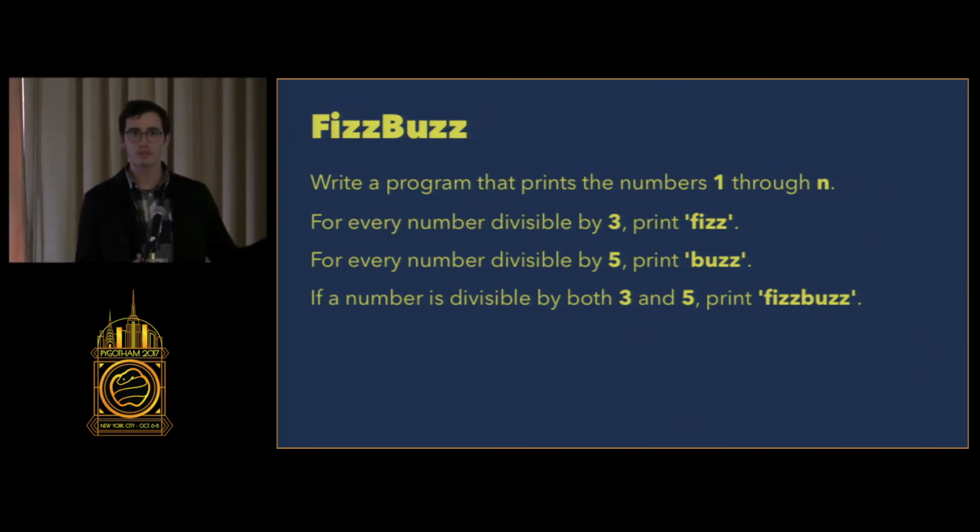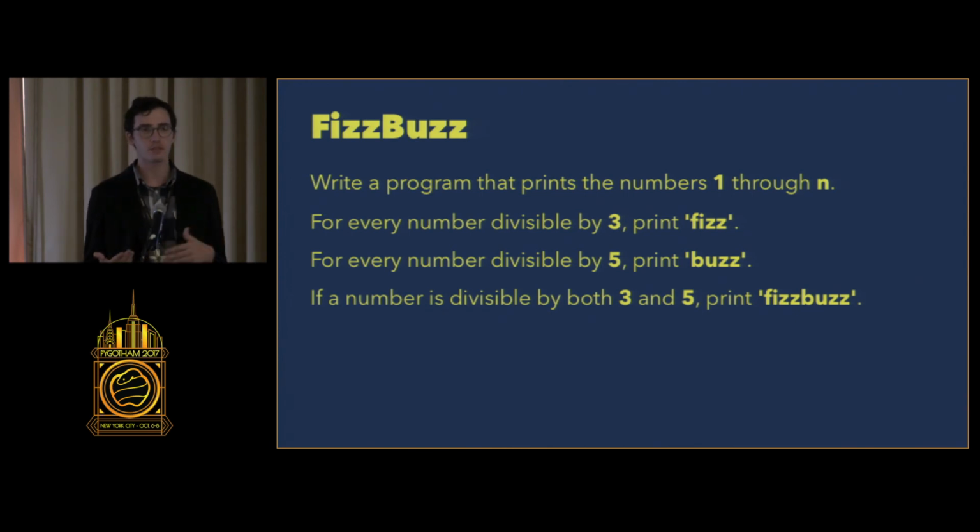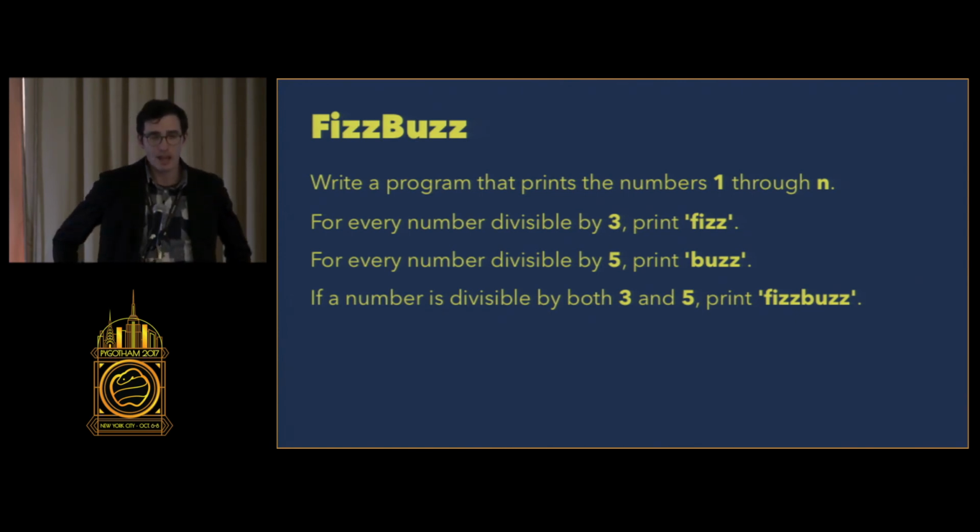You write a program that prints the numbers 1 through n. If it's divisible by 3, you print fizz instead of the number. If it's divisible by 5, you print buzz instead of the number. And if it's divisible by both 3 and 5, you print FizzBuzz. That's FizzBuzz. So at various stages of my career, I always imagine what would happen if someone